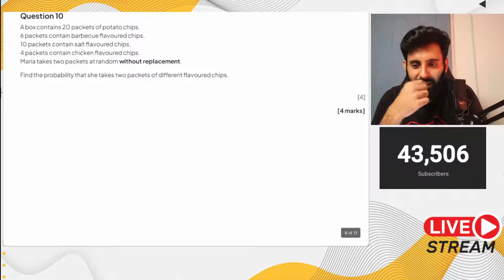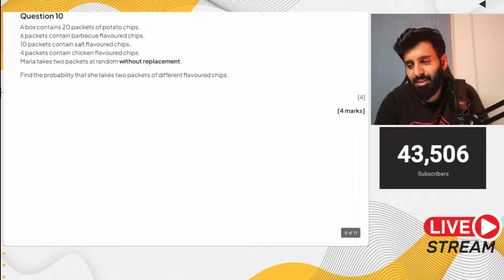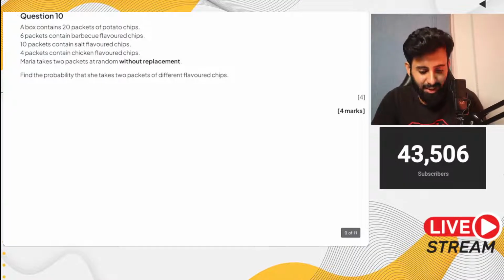What do you think the grade threshold will be? I don't know. I don't have any contacts in Cambridge who can tell me what the grade threshold is going to be. It's impossible to predict the grade threshold without even looking at the paper. Maybe after looking at the paper, I'll be in a position to predict that, but that's going to take a while.